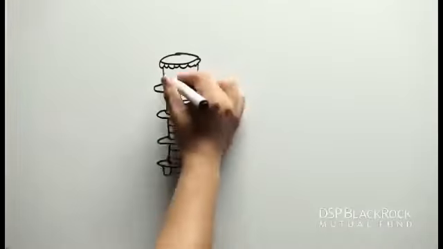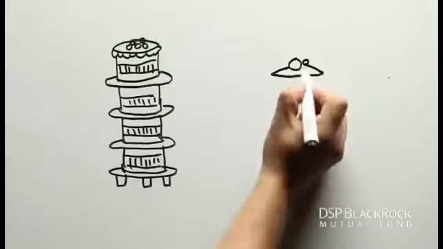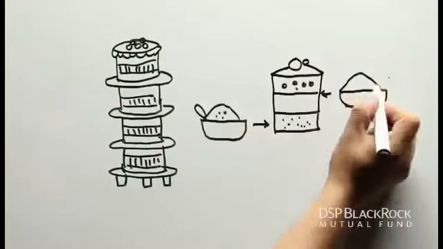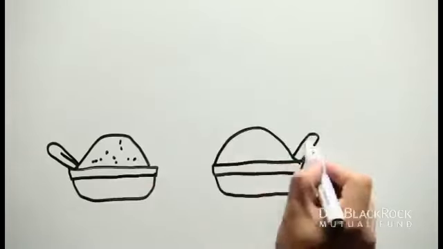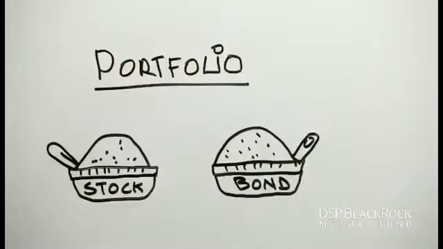A baker bakes a 1,000,000-pound cake. The cake is made up of a variety of ingredients. Each ingredient is an individual stock or bond. The list of these ingredients makes up your portfolio.